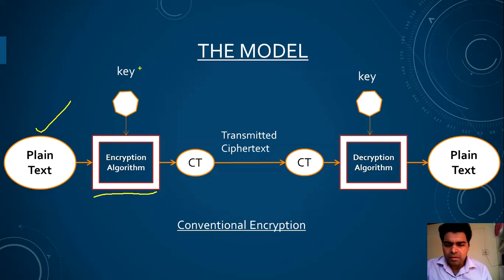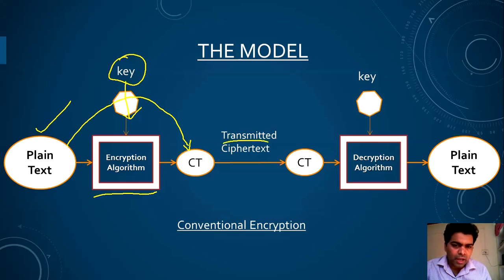Some key, some private or public key, will be applied to that encryption algorithm, and the encryption algorithm takes two arguments. The first is the plain text, the second one is the key. After performing the encryption operation, the plain text will be converted into ciphertext. The ciphertext is a coded message, and it is transmitted via the communication link over the network. So this is the basic entity that will travel over the communication link in the network.